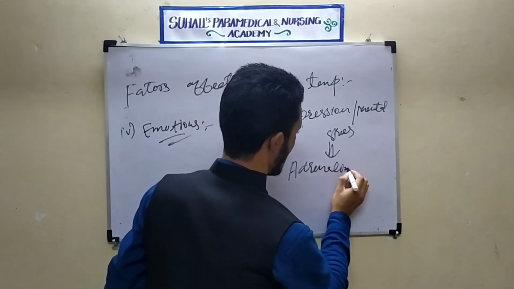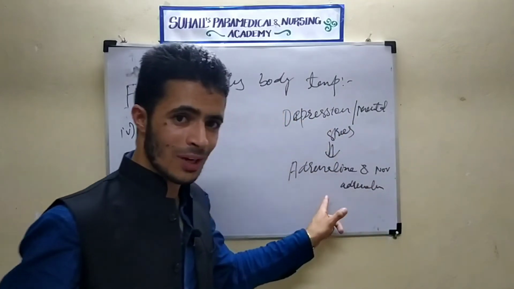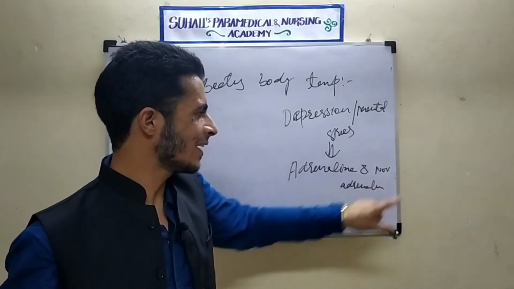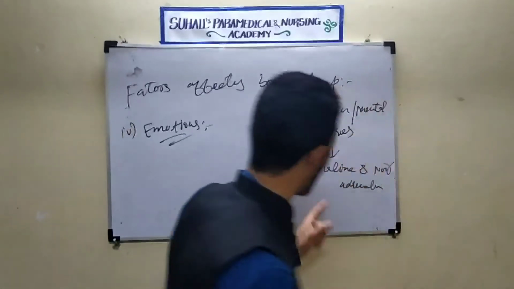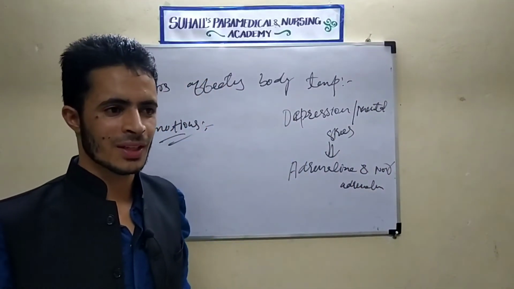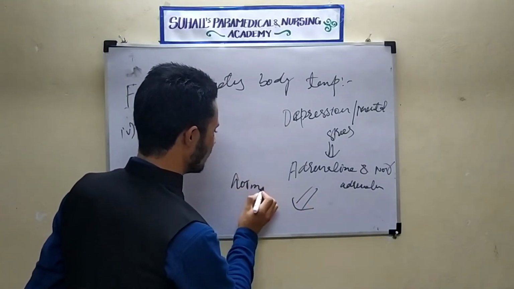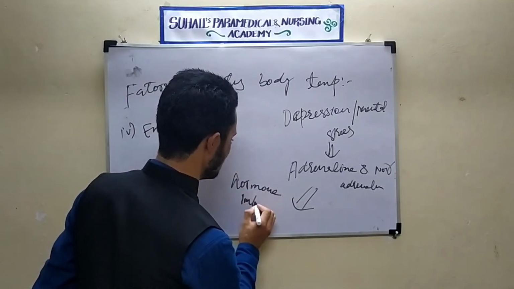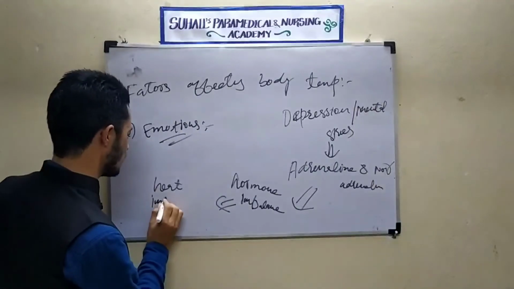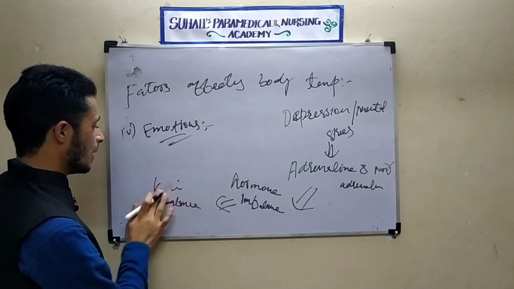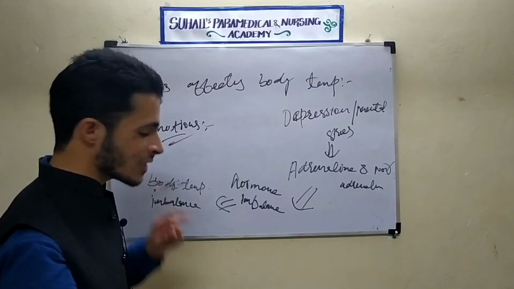Actually, it looks the same. So adrenaline and noradrenaline. Adrenaline is also called epinephrine, and noradrenaline is also called norepinephrine. When there is an increase of these hormones, they will increase heartbeat also. So now you understood there will be hormone imbalance. When there is hormone imbalance, there will be imbalance of heat also, that is, body temperature imbalance will also be there. This was about the emotions.